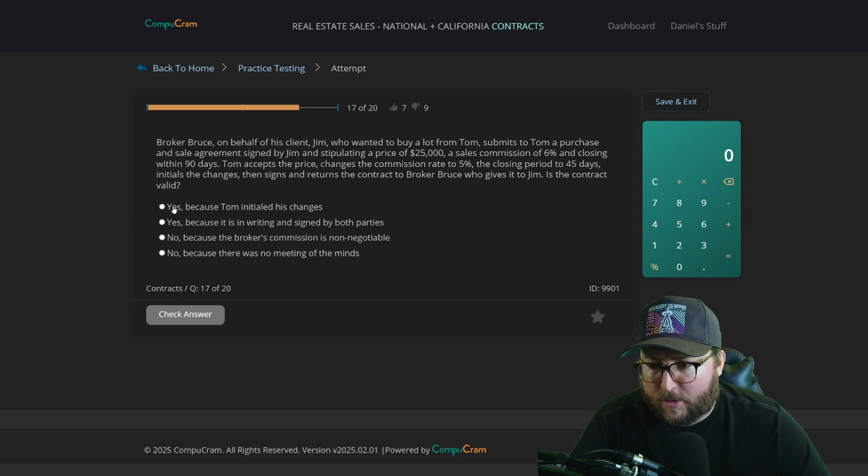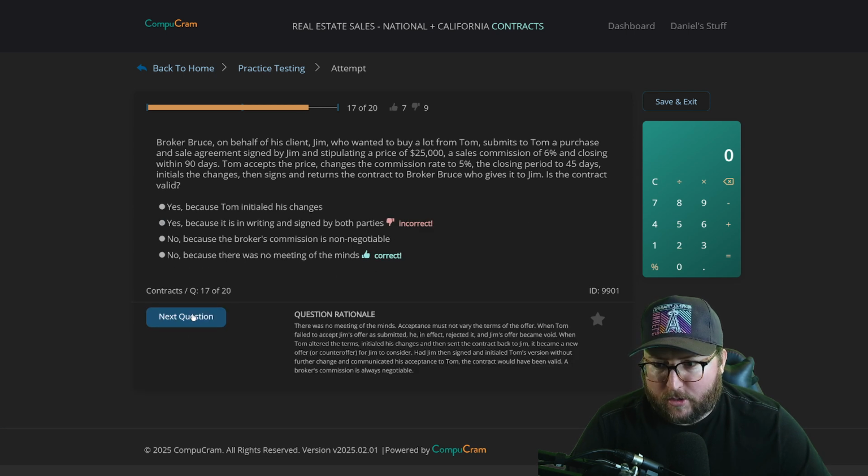So here's the options. Yes, because Tom initialed his changes. Yes, because it is in writing and signed by both parties. No, because the broker's commission is non-negotiable. No, because there was no meeting of the minds. It's not no. The broker's commission is negotiable. Meeting of the minds, that doesn't mean. I want to go with yes, because it is in writing and signed by both parties.